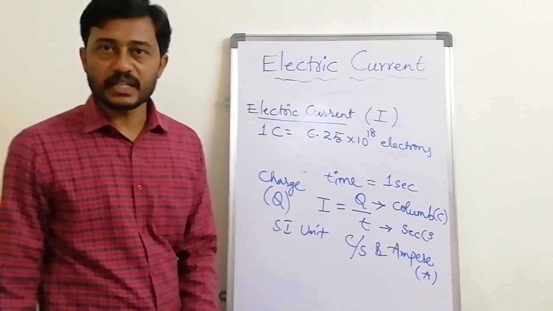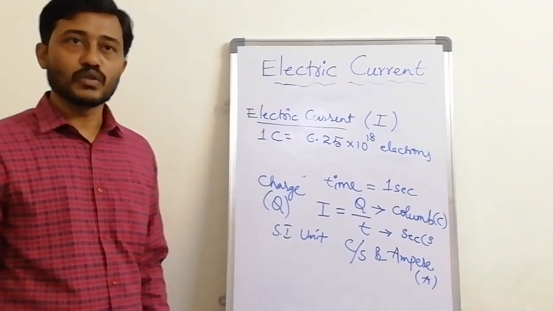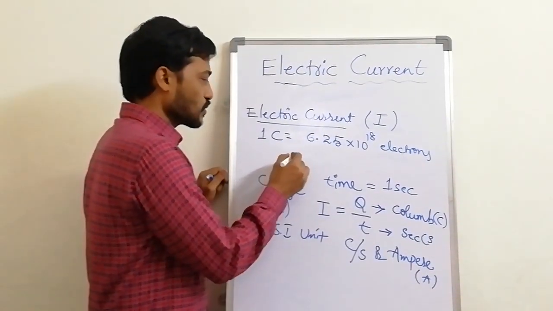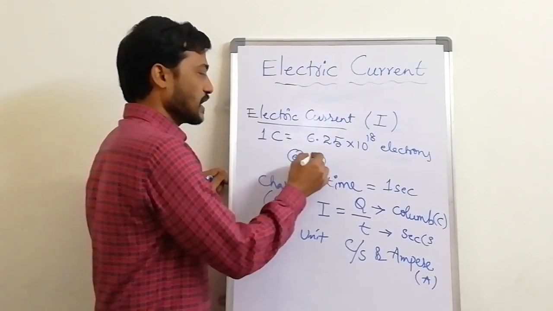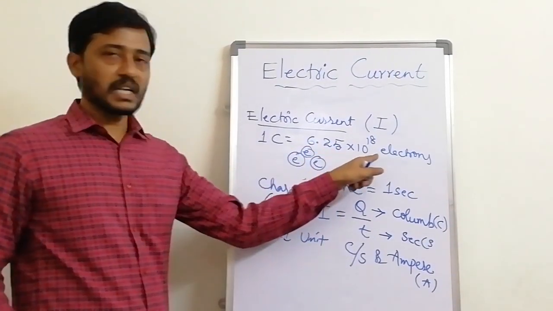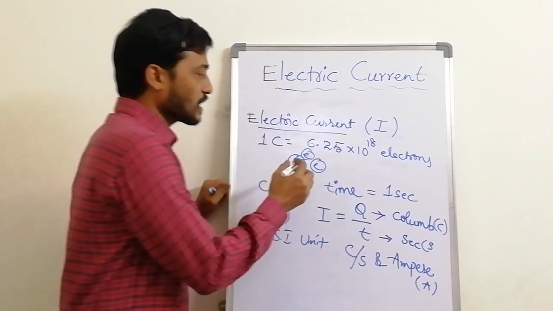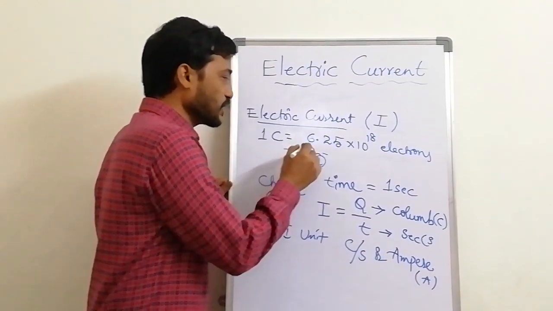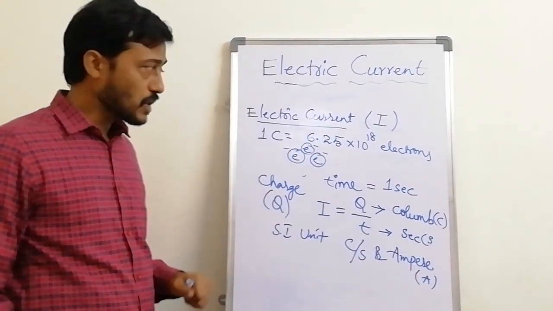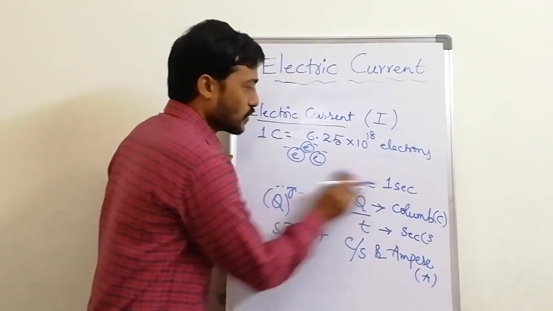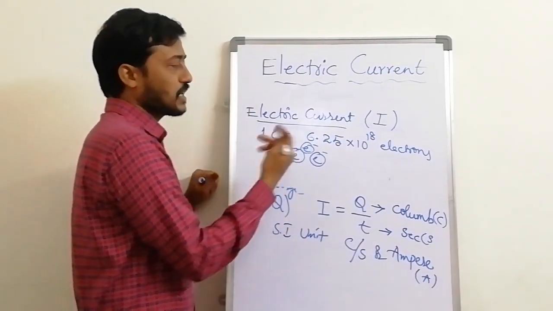So many electrons are there, and each electron has some negative charge. Now I want to know only one electron's charge.